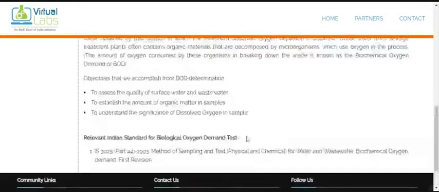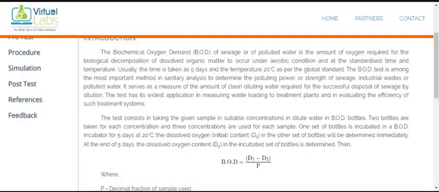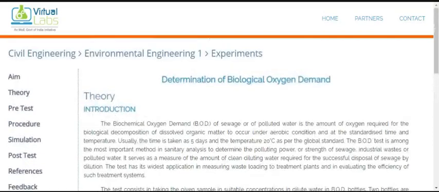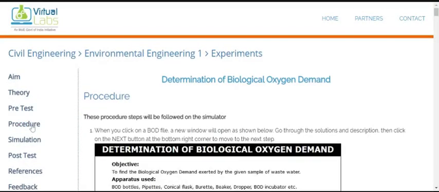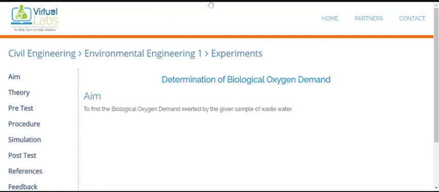Okay, I don't want to tell much more about the theory part because it is already over. So let's move to the procedure. This is the platform where I shared the link with you. Once you click on this link, the aim, theory, and the pre-test are there. After that, the procedure. I directly jump into the procedure.